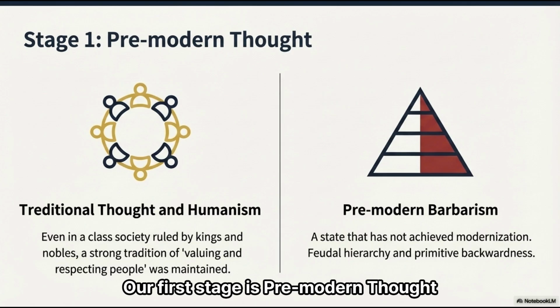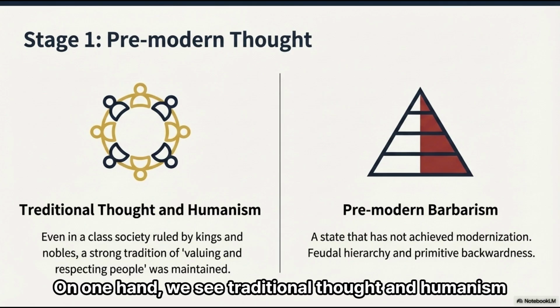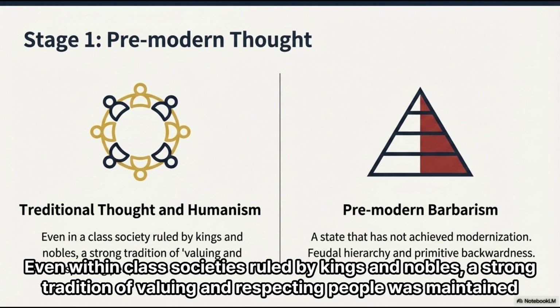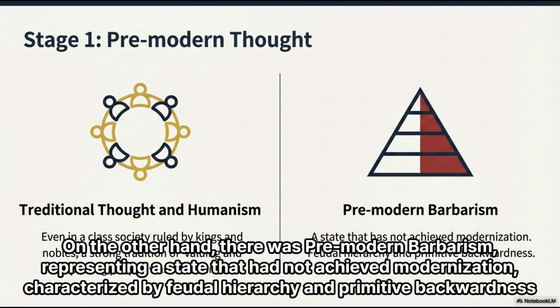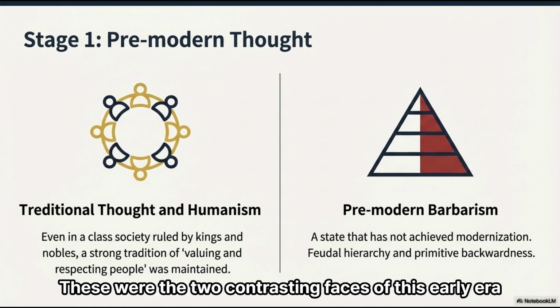Our first stage is pre-modern thought. On one hand, we see traditional thought and humanism. Even within class societies ruled by kings and nobles, a strong tradition of valuing and respecting people was maintained. This was a progressive force of its time. On the other hand, there was pre-modern barbarism, representing a state that had not achieved modernization, characterized by feudal hierarchy and primitive backwardness. These were the two contrasting faces of this early era.